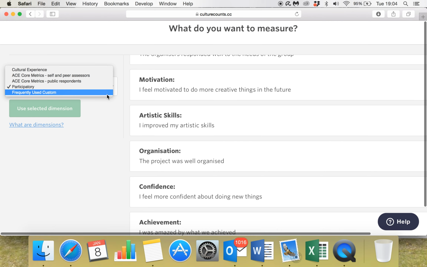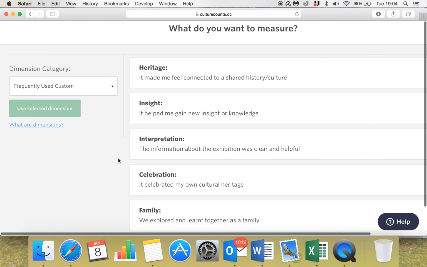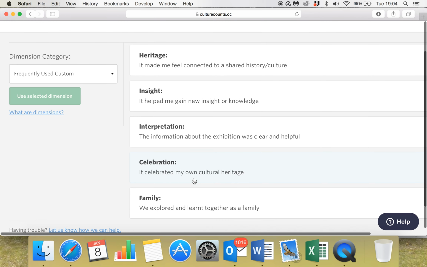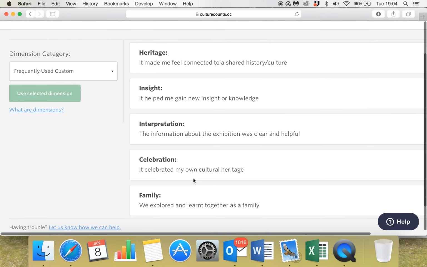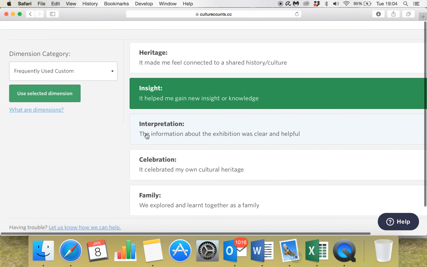And frequently used custom. Now these ones I feel are particularly interesting because these are statements that we have noticed are used very frequently by users of this system. So if you would like to try these out and let us know how you feel about them, that would be fantastic. For the purpose of this, I'm just going to select Insight here.